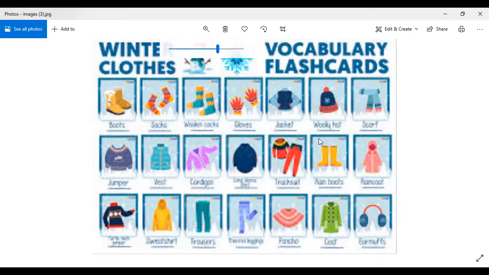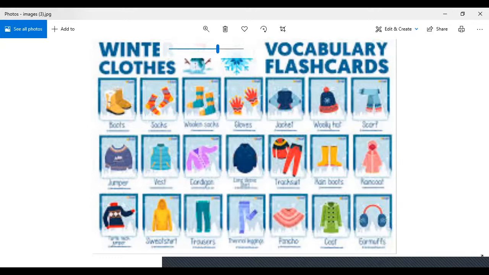So it's new for, well, you were already familiar with this. That's really great. Okay. So let's move forward, and now we will talk about the summer clothes vocabulary, okay?